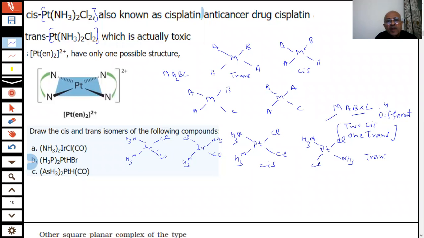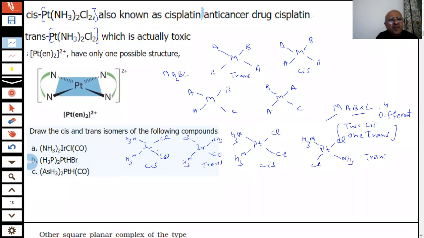This is our CO. So I can put, students, this is my CO. So you have trans and cis. Similarly, we can put these PH3 twice, HBr, platinum, AsH3.